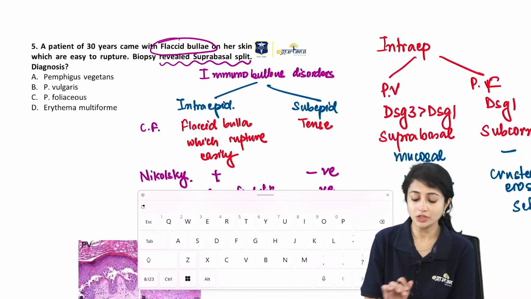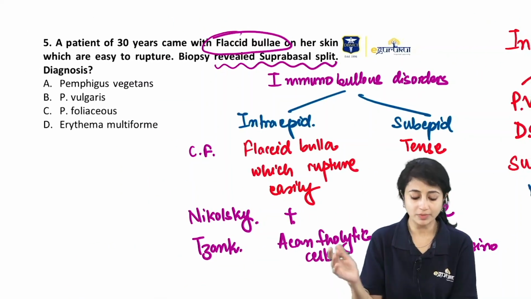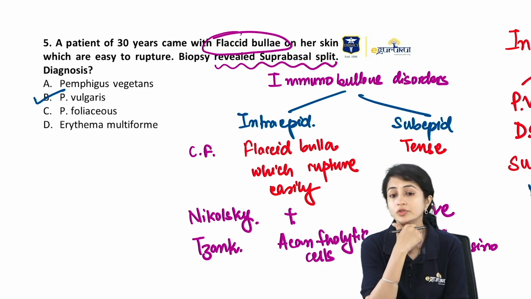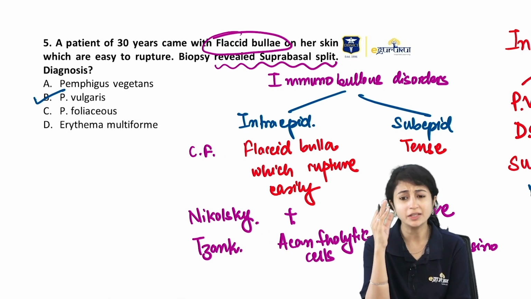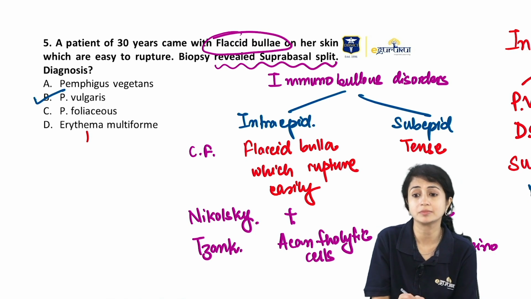So here in the question, they have told you that it's a suprabasal split. Now, suprabasal split is seen in pemphigus vulgaris, not in foliaceus, not in EM. Foliaceus, I see a subcorneal split. With EM, I might not see a split. What I see is more of interface dermatitis.